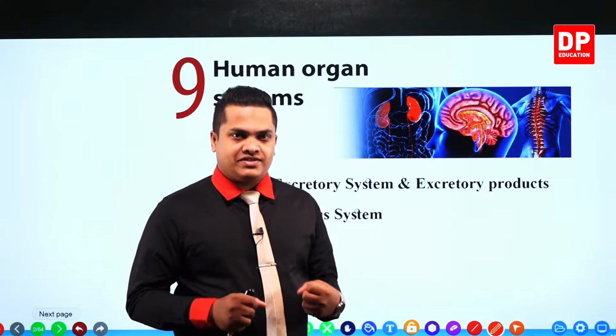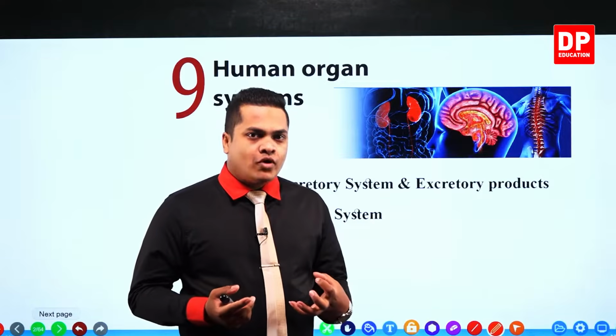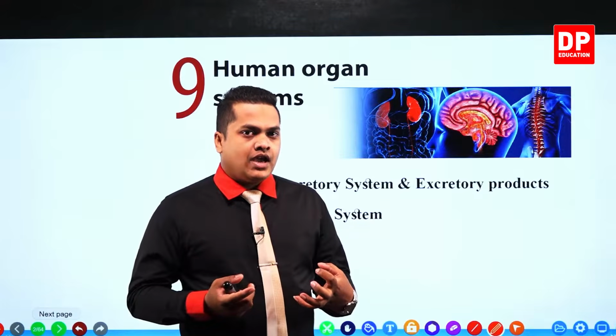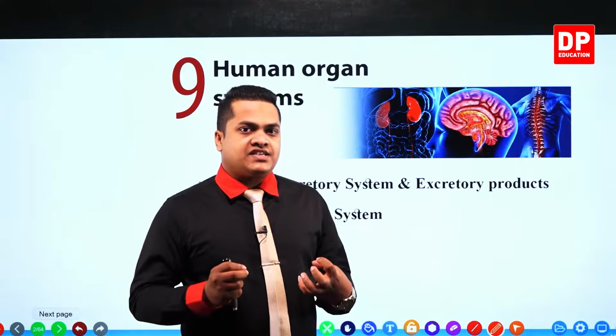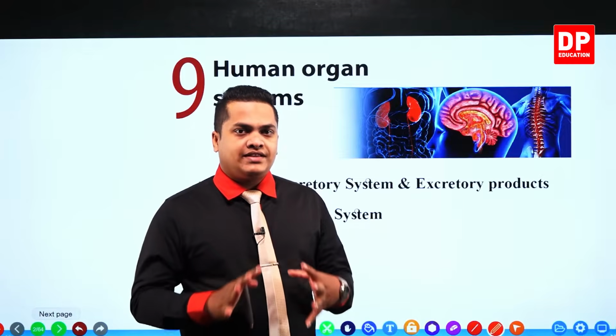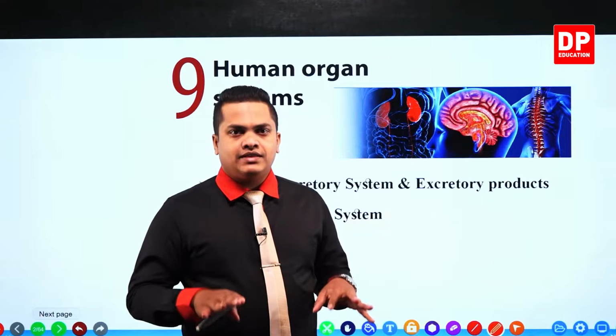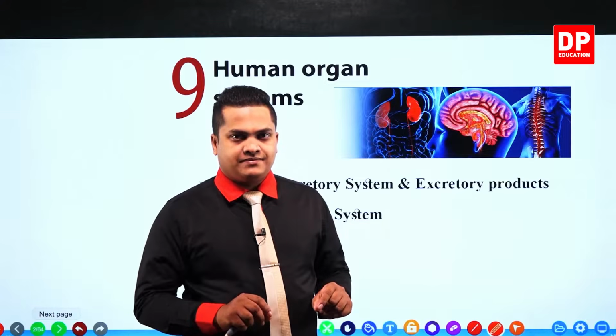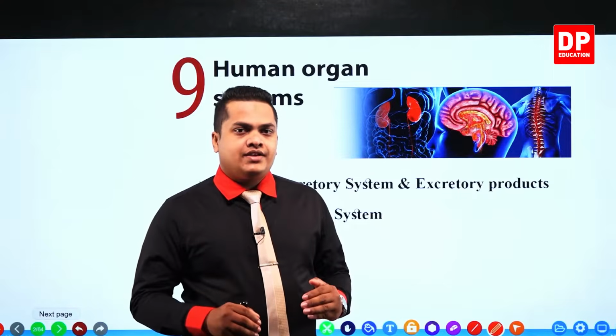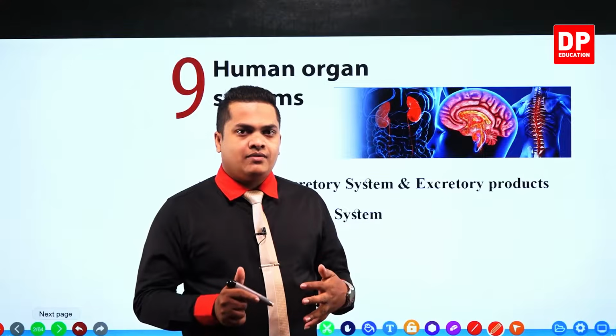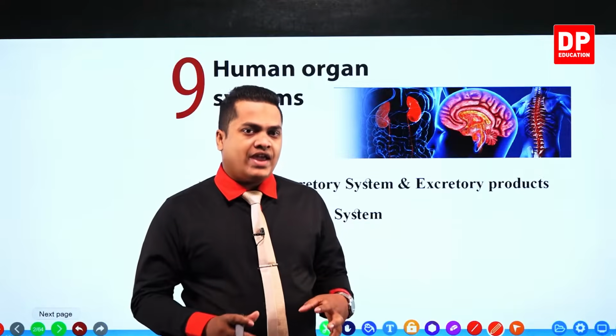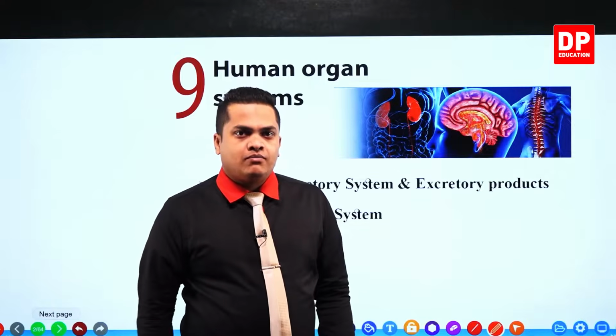What is this excretory system? What are the main components in the excretory system? And what are the things which are referred to as excretory products? So we will be discussing several things related to the excretory system, the excretory products, and the way of expelling them from our body.